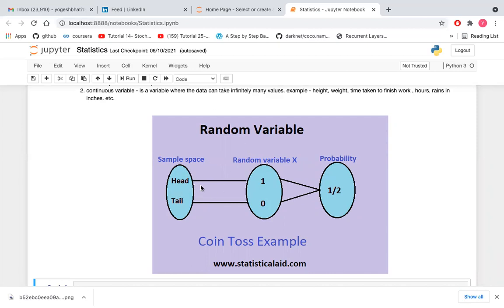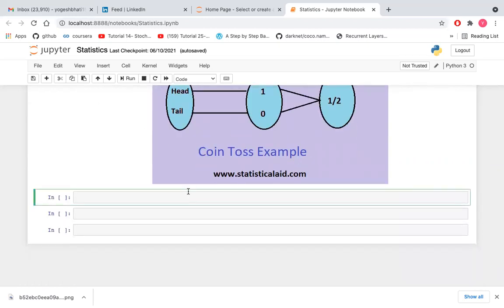So here we are mapping head to 1 and tail to 0. What is our random variable? The random variable will be X and it can take the value 1 or 0. If we want to find the probability of getting a head, we can write P(X = 1).